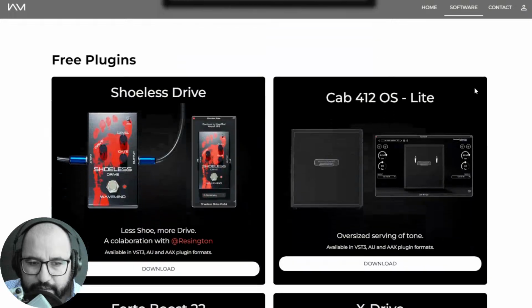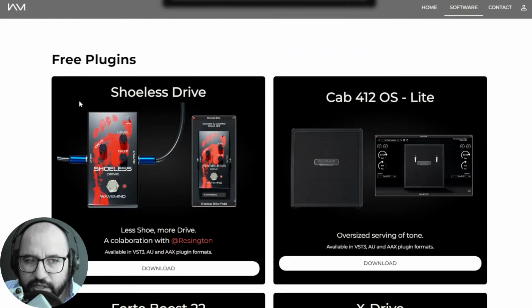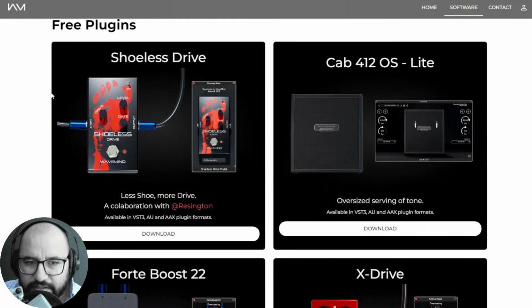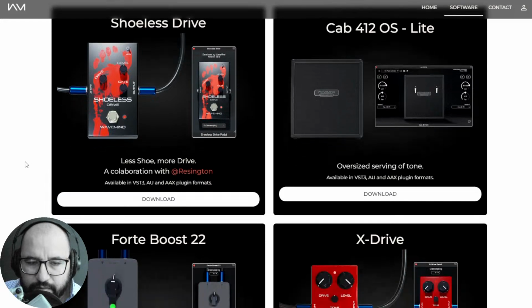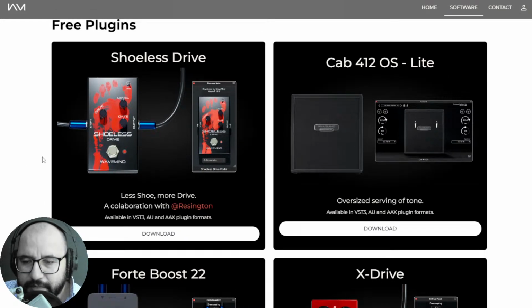So first we have a new overdrive plugin by the company Wavemind. This is the Shoeless Drive. It's not an emulation of any particular piece of hardware. It's just a great overdrive to put in front of an amp plugin, to tighten the guitar sound, add more saturation, and fill out the distortion a bit more.